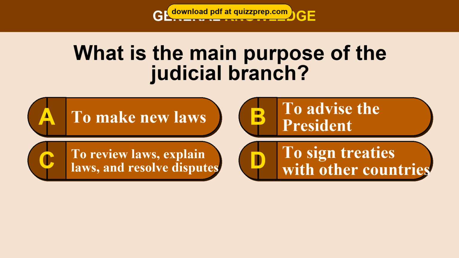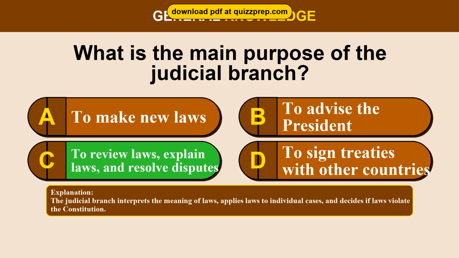Question 67. What is the main purpose of the judicial branch? Option A, to make new laws. Option B, to advise the president. Option C, to review laws, explain laws, and resolve disputes. Option D, to sign treaties with other countries. The correct answer is option C, to review laws, explain laws, and resolve disputes. The judicial branch interprets the meaning of laws, applies laws to individual cases, and decides if laws violate the Constitution.